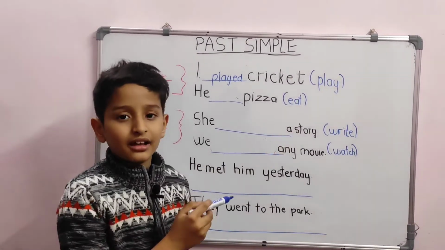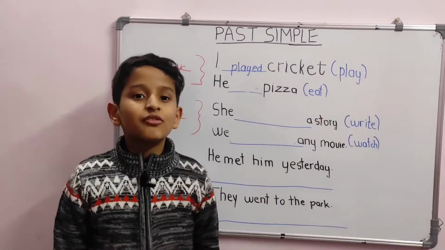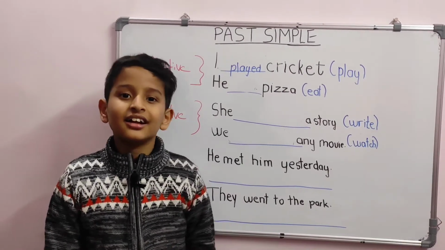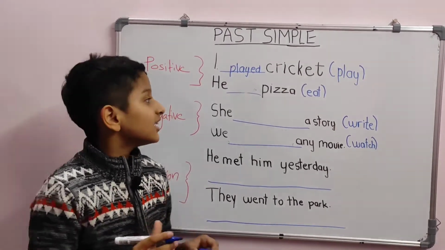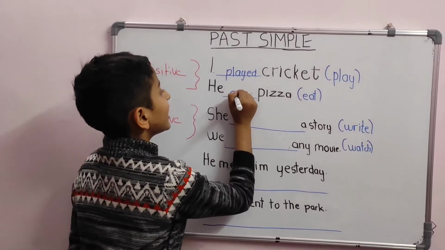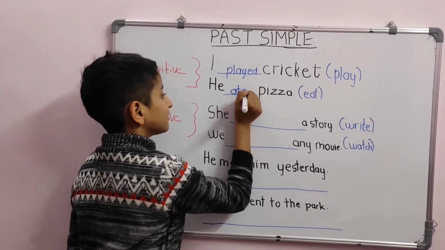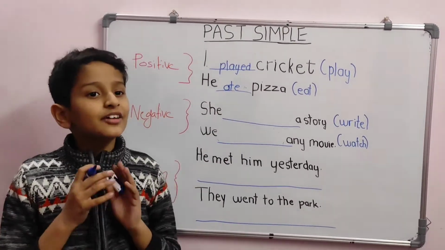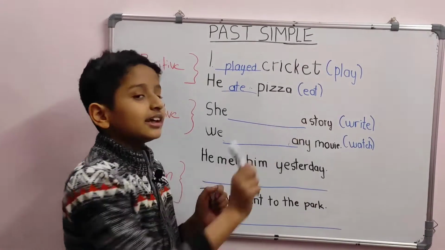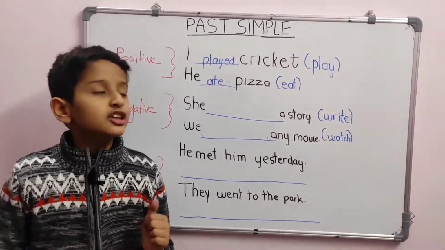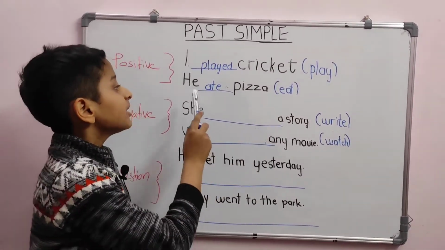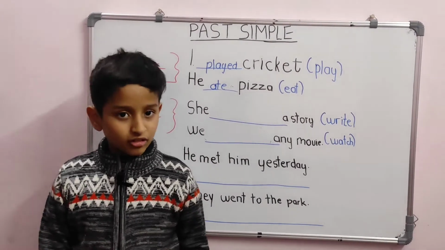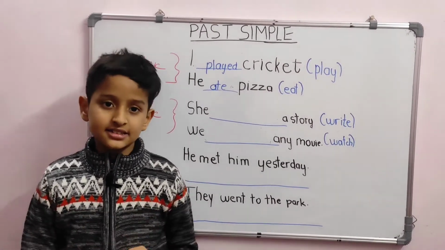The verb here is eat. What is the answer? Yes, it is he ate pizza. You must have noticed that eat is an irregular verb. So eat became ate.